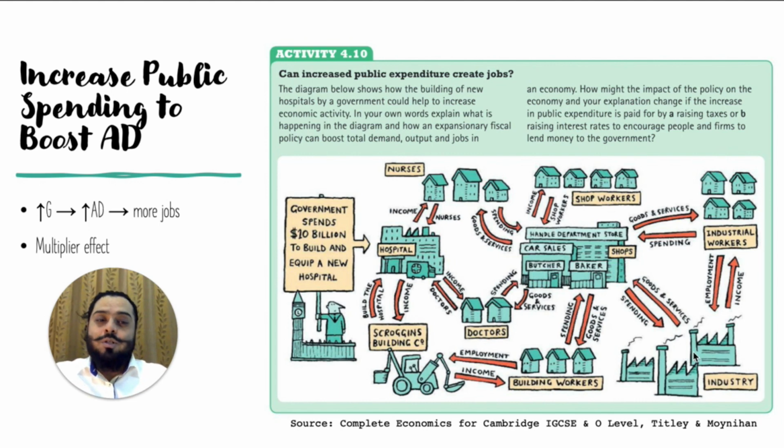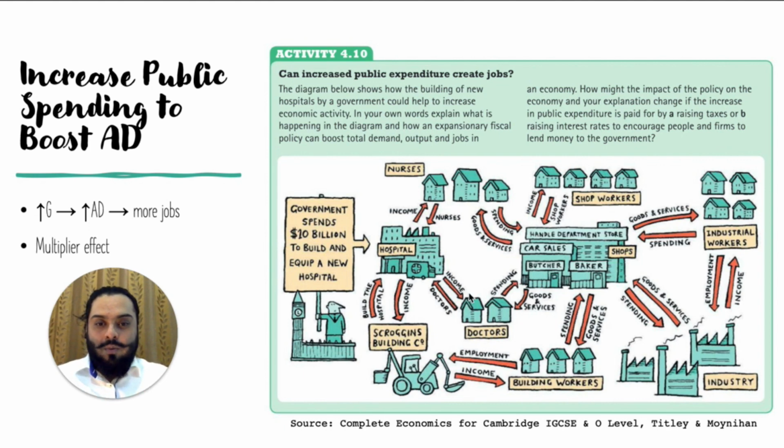The industry would earn higher profits, therefore they would expand and also employ more industrial workers. Industrial workers' income is also going to further increase. Due to all of these increases, shop workers would be employed and their incomes would also likely go up. When the hospital is operational, it would employ doctors and nurses, and therefore that would also contribute to an increase in income in the economy.